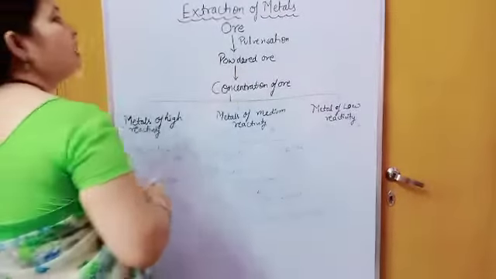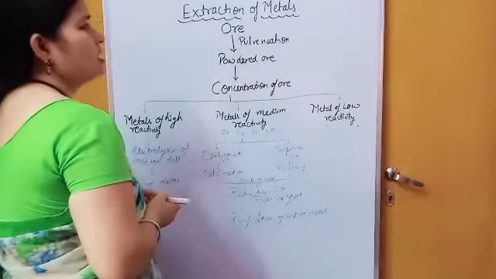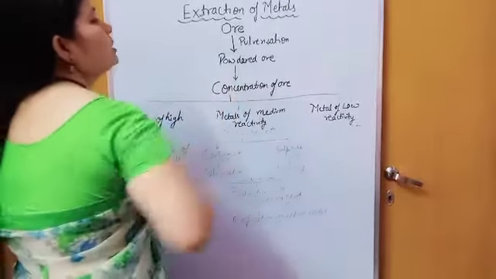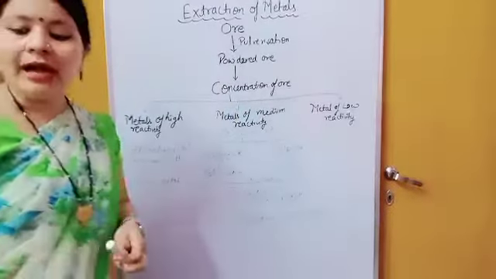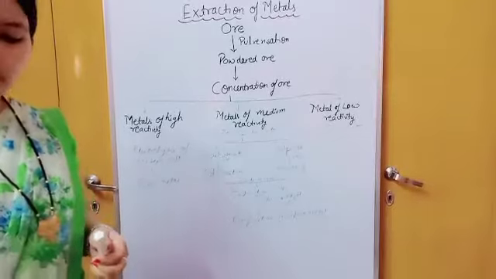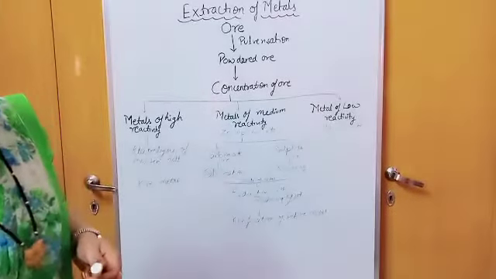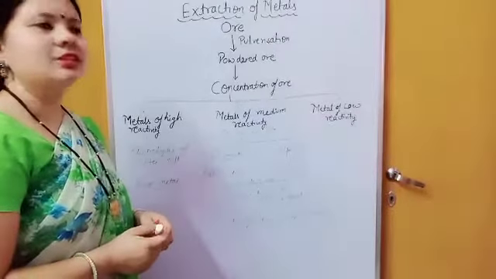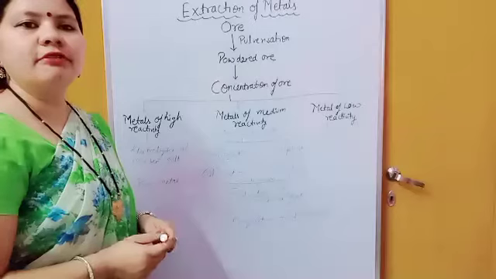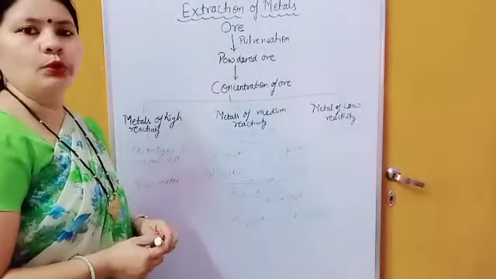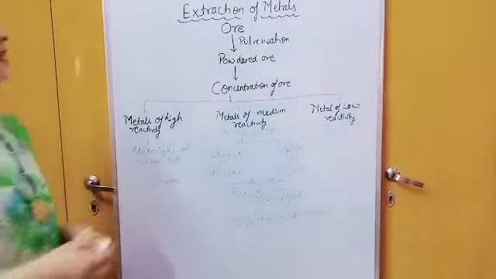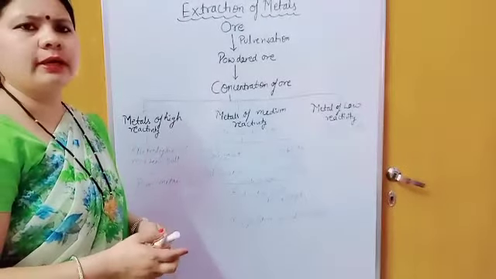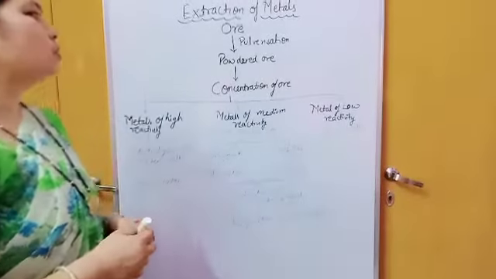Okay, now once it is converted into powdered ore, the second method we have is concentration of ore. That concentration is also known as benefaction or dressing of ore. And for this we have many different methods of how to concentrate ore. In higher classes we will study hydraulic washing and froth flotation methods, but here we'll learn how to concentrate ore.